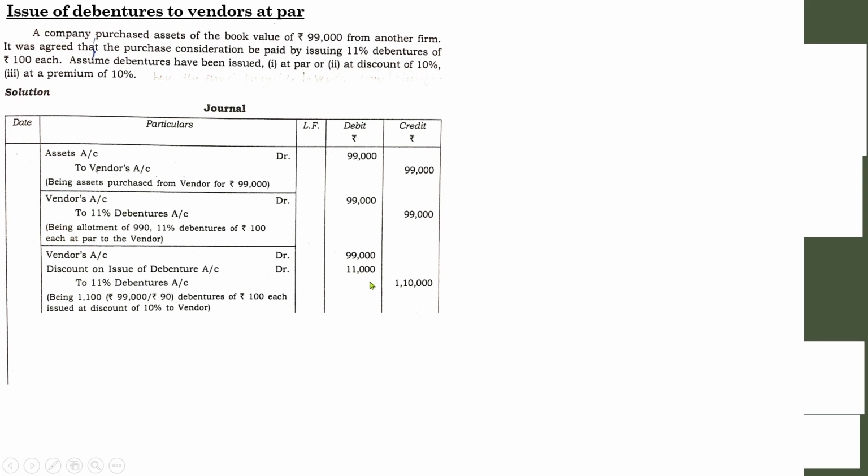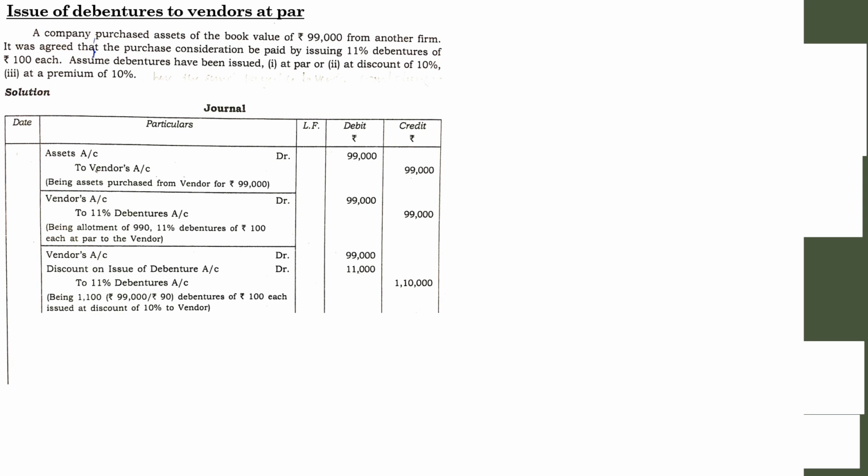It was 10%. You may have a doubt: here the company has offered debentures at a discount, so why is it shown as 1,10,000 instead of 99,000? Because it is issued at a discount. Don't think like that, because the value of the asset will remain the same. We are offering debentures at a discount in order to cover the price of the asset. So 99,000 was the value of the asset, and offering the debentures at a discount should also cover the purchase price.